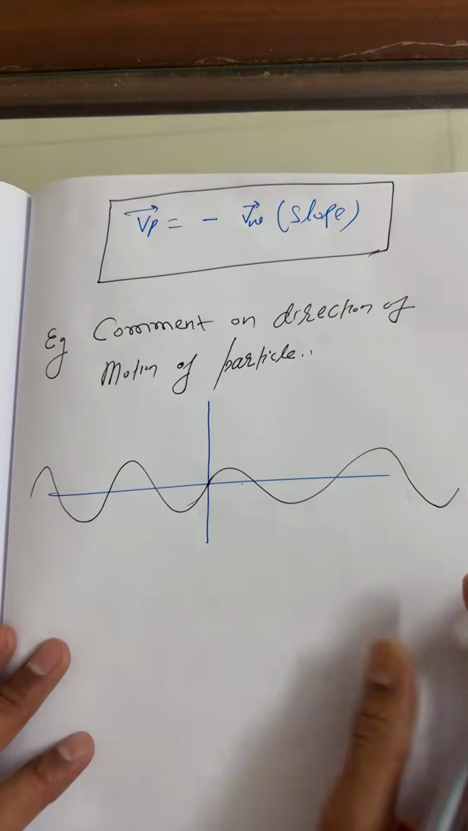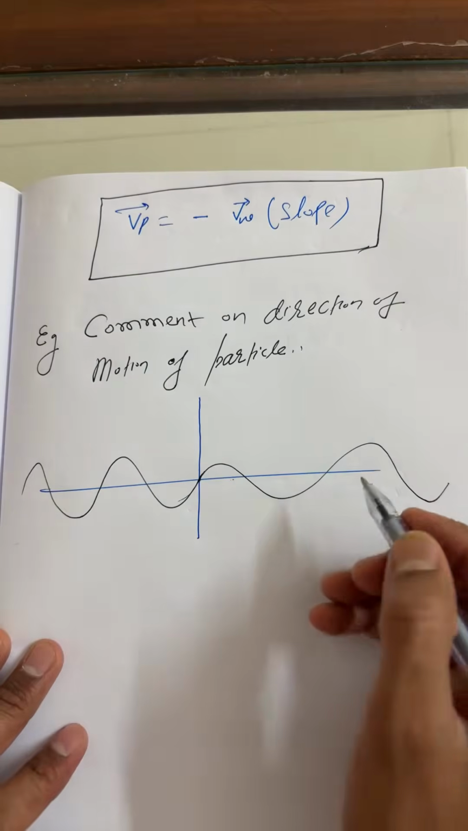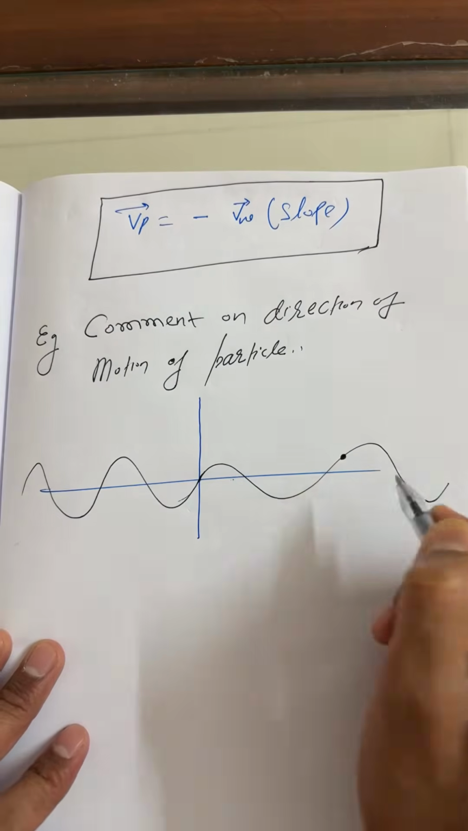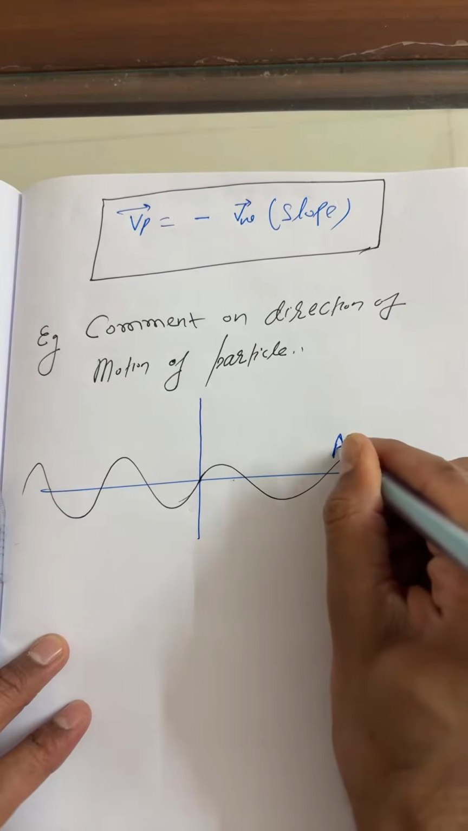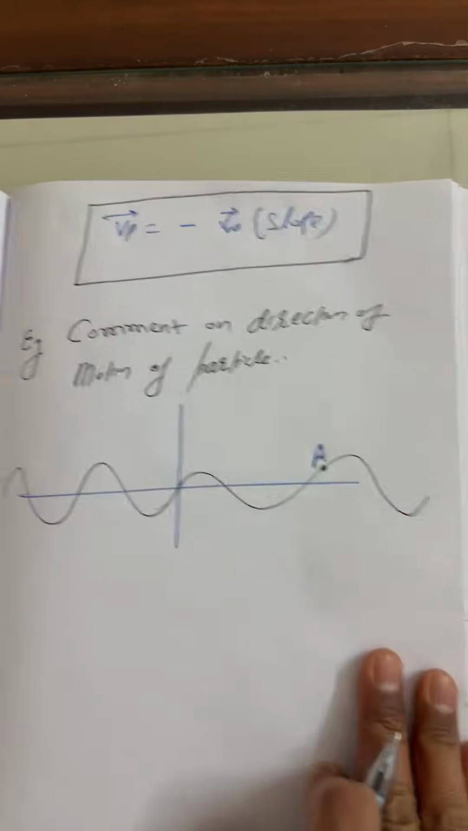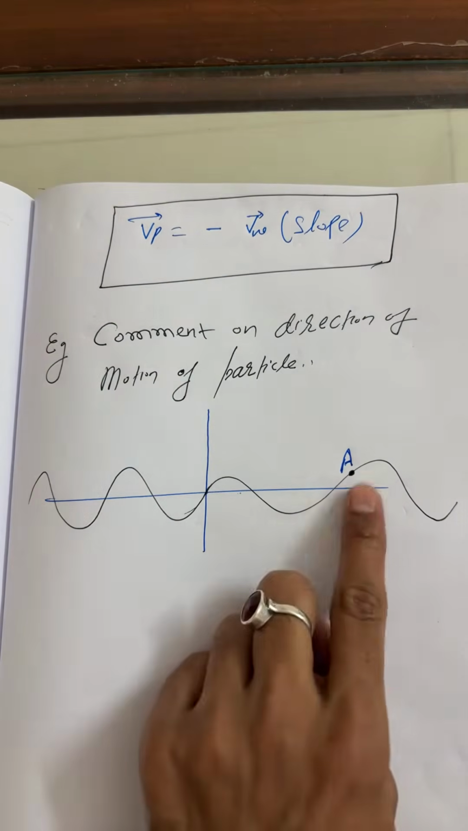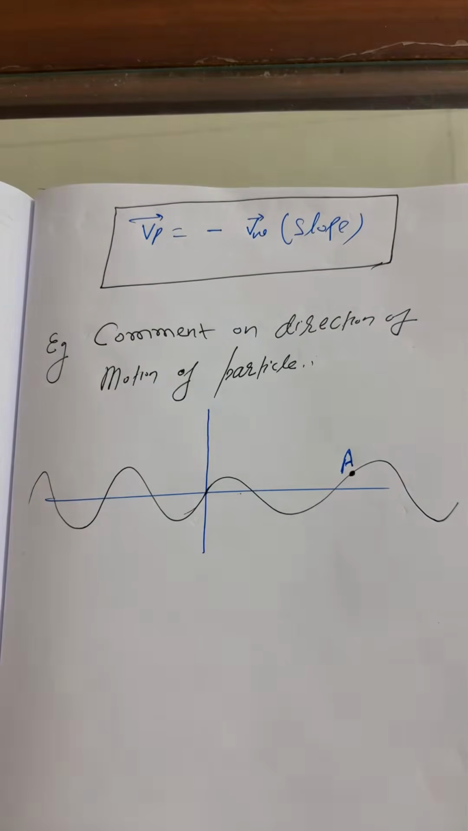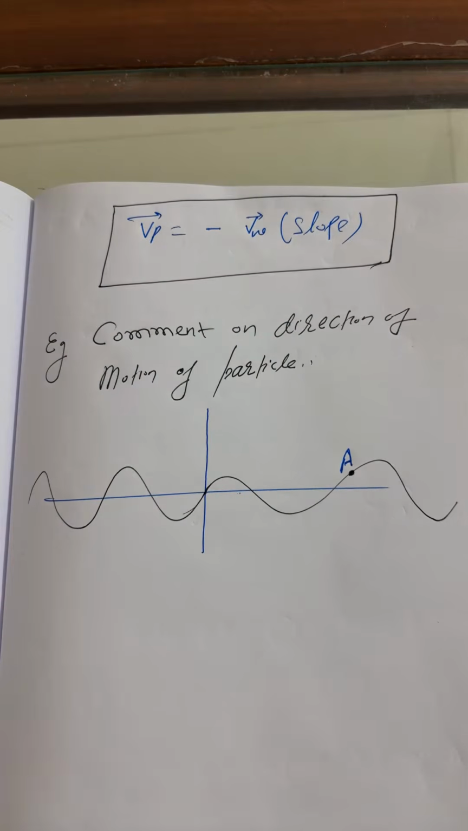Right, let's say 30. Here, student, you just answer me. Let us suppose I'm asking for a particular point. Let us suppose this point I'm calling point A. So at point A, you have to answer me what is the direction of the particle at point A. If you understand the derivation of how this formula came, then you can answer these questions.